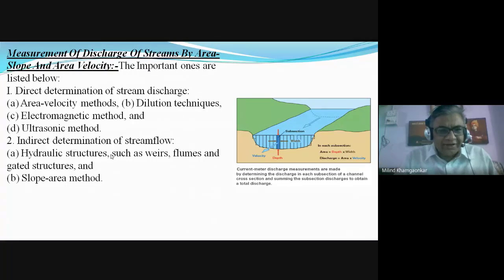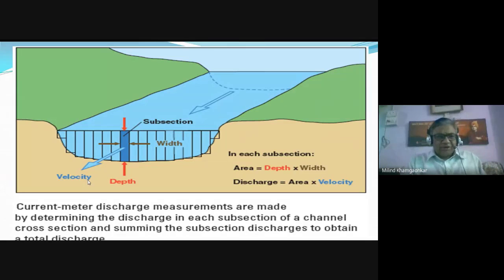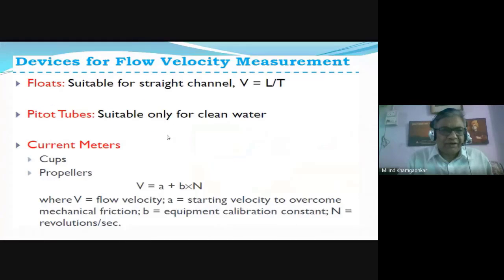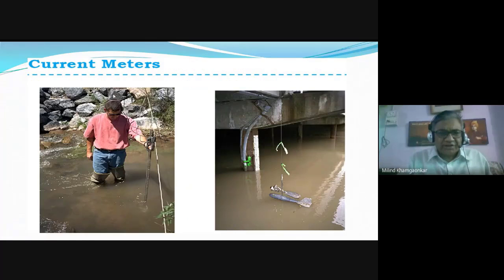In indirect determination, we use hydraulic structures like weirs, flumes, gated structures, and another method is the slope area method, from which we calculate this discharge. ठीक है, in short, these are the measurement of the flow area and the flow velocity we try to find out. Flow velocity is found out with the help of floats, pitot tubes and current meters. There is a certain standard equation for the current meter. These are the types of current meters that have been used.